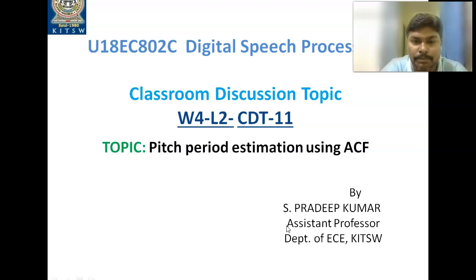In this video, I am going to explain the classroom discussion topic on pitch period estimation using the autocorrelation function. In the previous video, we talked about what an autocorrelation function is, its mathematical expression, and what the short-time autocorrelation function is. That means applying windowing techniques: we took the complete speech signal, divided it into frames, applied the windowing techniques, calculated the autocorrelation, and plotted it on a graph.